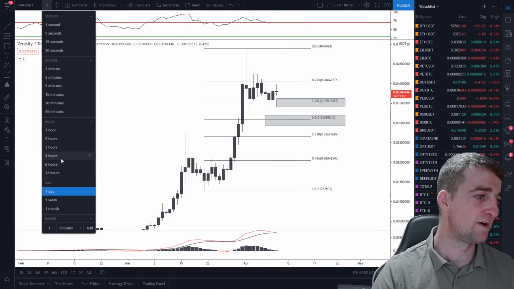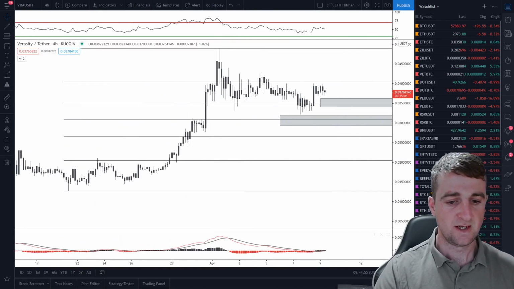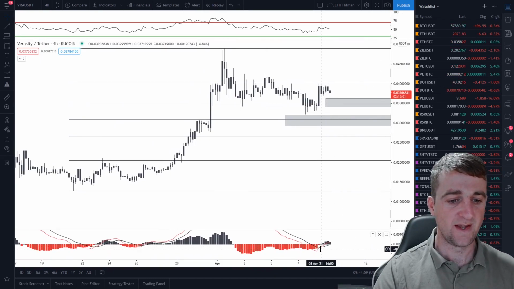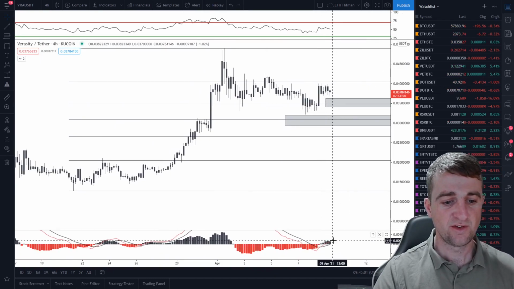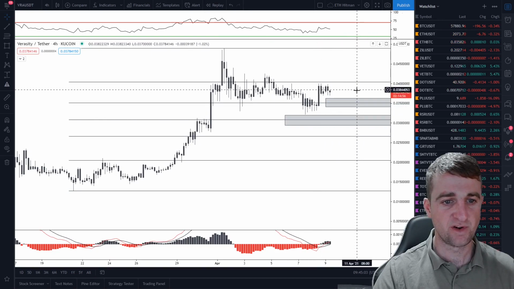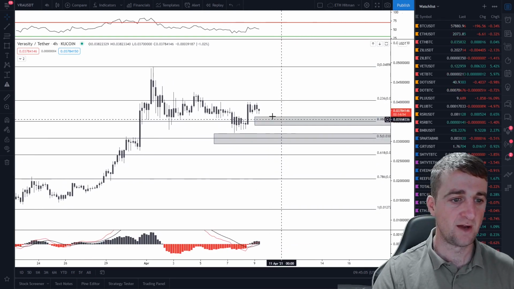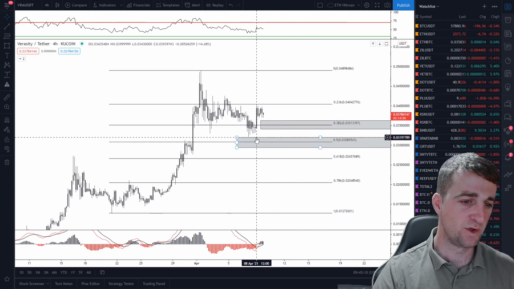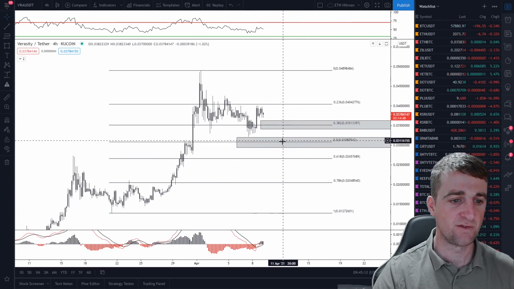Let's just have a look at the 4-hour time frame. Yeah, we're fairly bullish on that. We've had this bullish cross down here on the 8th of April. So things are starting to push up. We are getting a little bit of selling pressure at the moment. So it does look like this area is going to get filled. And unless we do get some big selling pressure, you may not fill within this area.